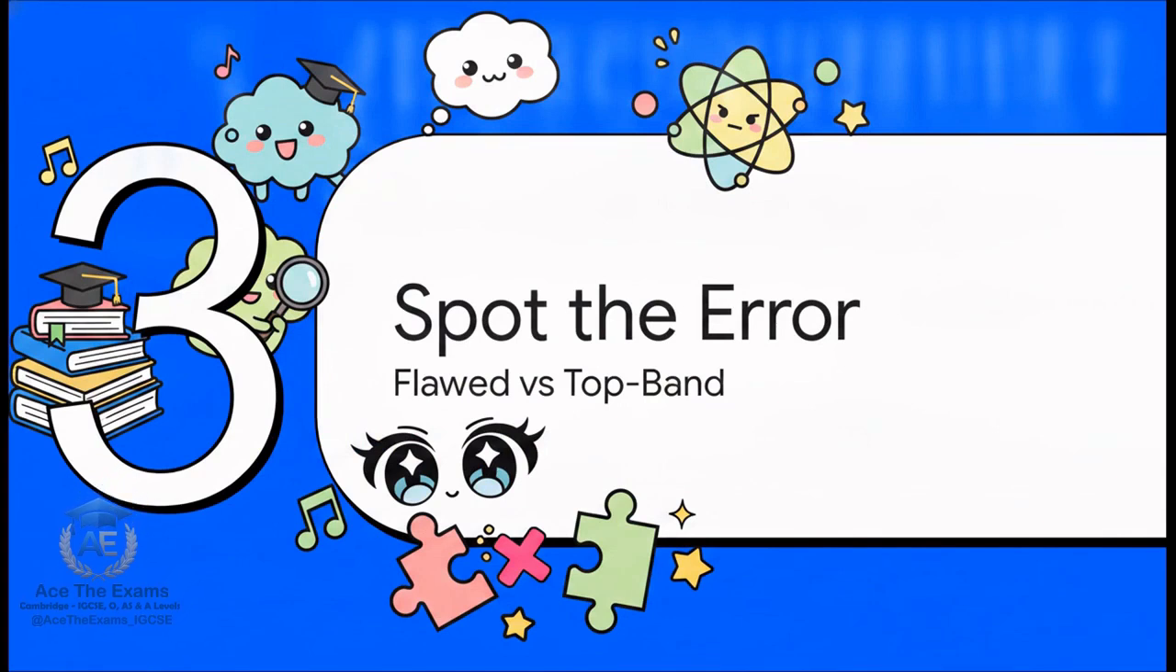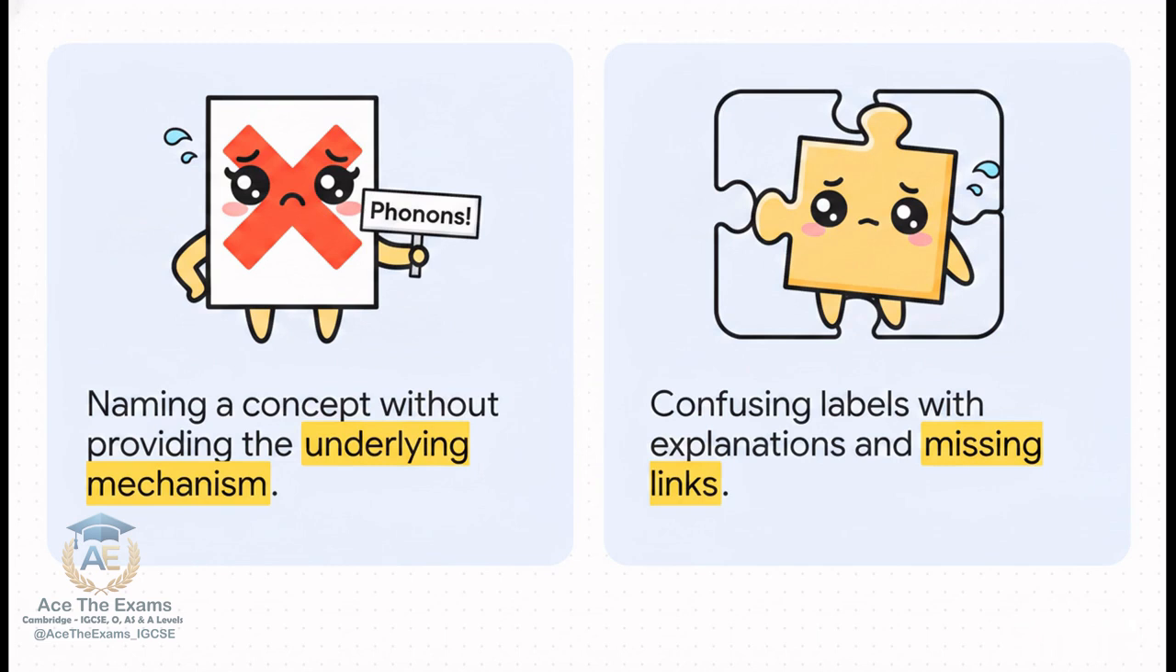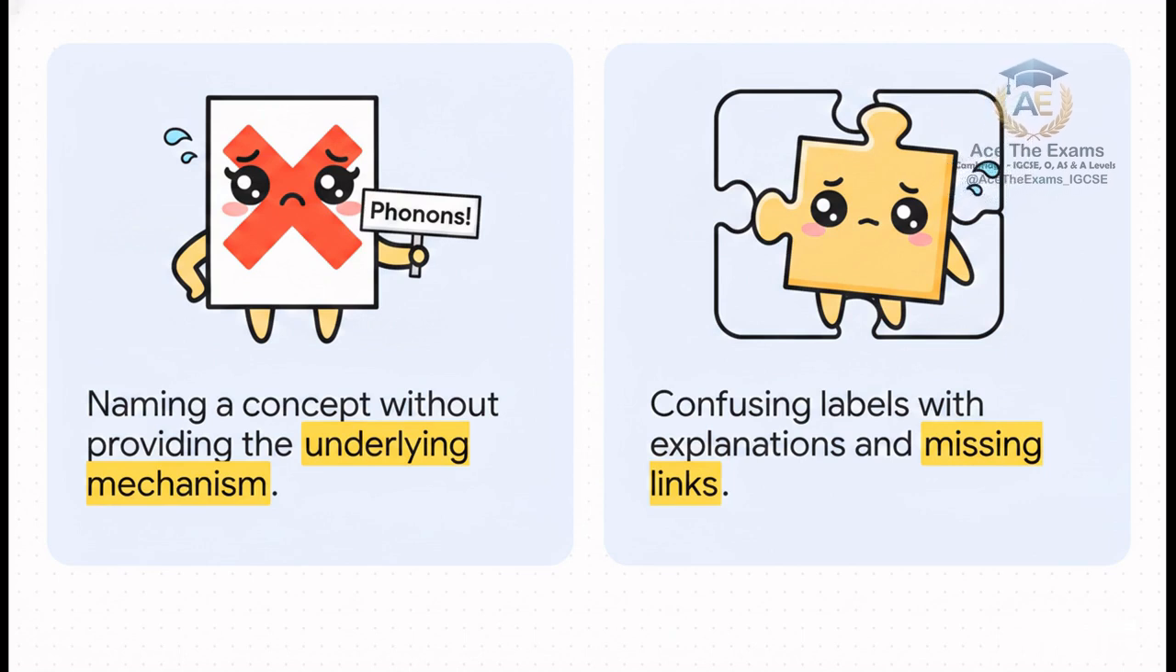Flawed versus top-band answers. Let's apply our framework to a Cambridge-style example and analyze exactly where students bleed marks. A flawed student answer might state a material has high thermal conductivity. Or maybe they simply name-drop a concept like phonons, but fail completely to connect that measurable property to carrier motion or bonding. The core mistake here is confusing labels with actual explanations. Just saying phonons do it gets you absolutely zero credit if you don't explain the underlying mechanism.